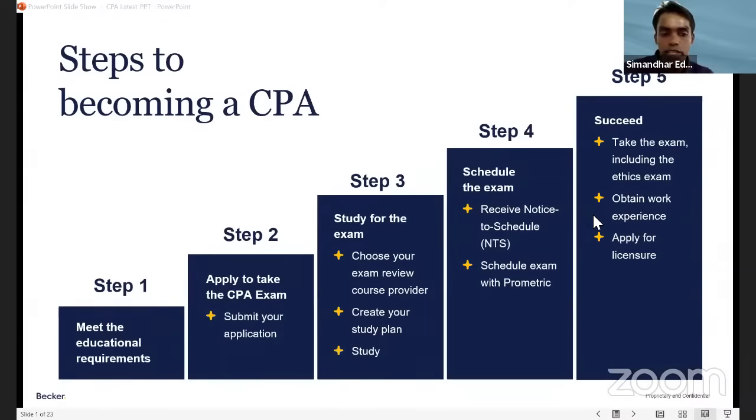Step 1 is to meet the education requirements. And like we know, the CPA exam is typically a 120 credit system. So what is a credit system? Basically your BCom is converted into a certain number of units known as credits. Every year of your graduation gets you 30 credits. So by default, 3 years of graduation gives you 90, and to sit for the CPA exam, you need 120 credits. And that's where you're short of the remaining 30 credits.